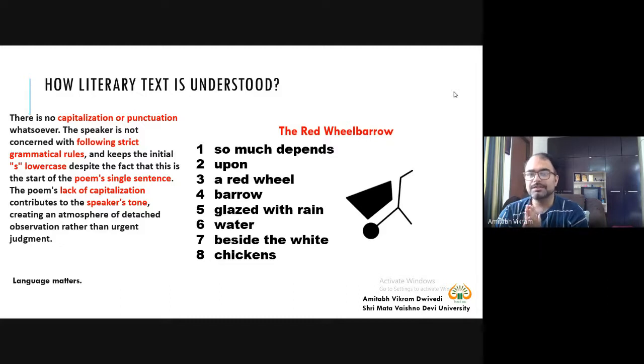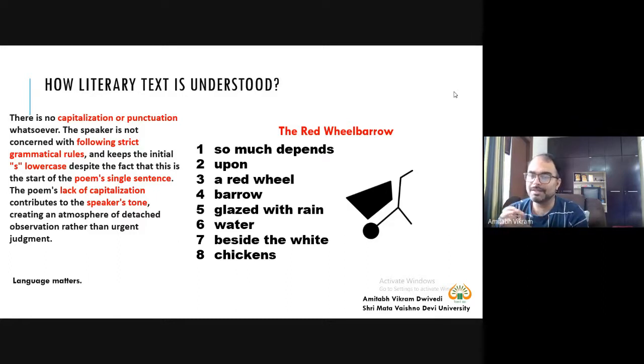So the speaker is not concerned with following strict grammatical rules and keeps the initial letters in lowercase, particularly if it is a sentence, and we know that a sentence starts with a capital letter, so S must be capital, but that is not there. Even poets at least write the first letter of each line in capital, but that is also not followed here.